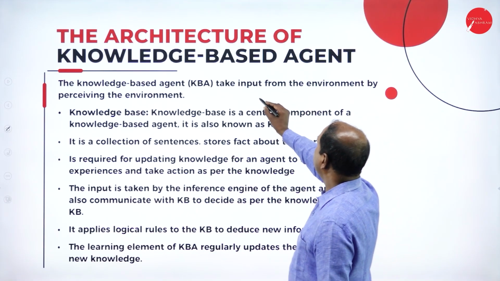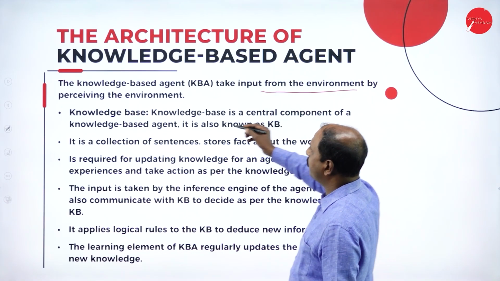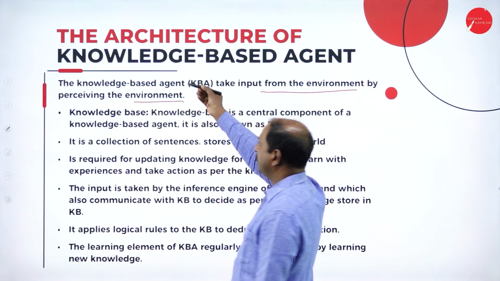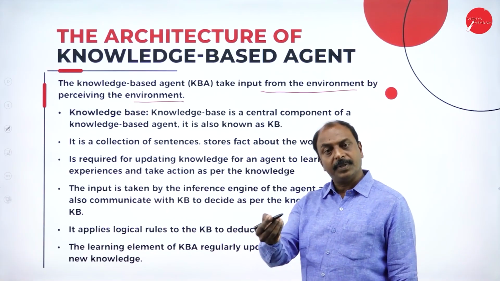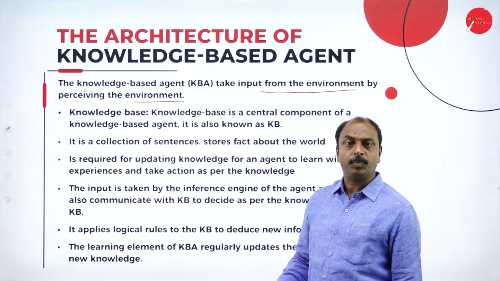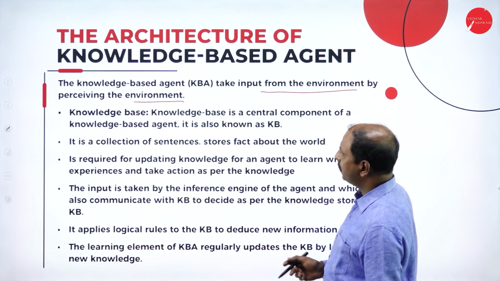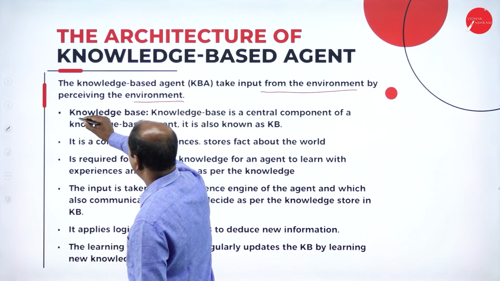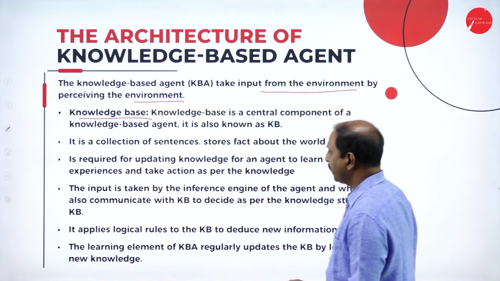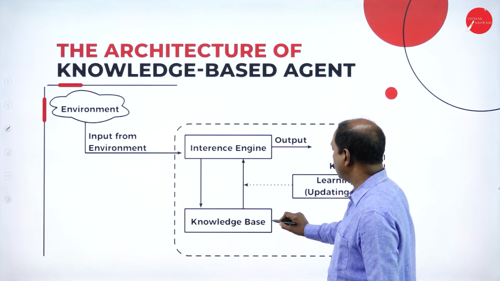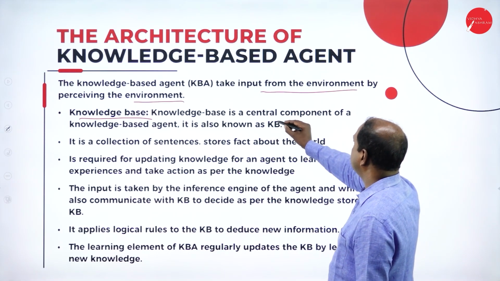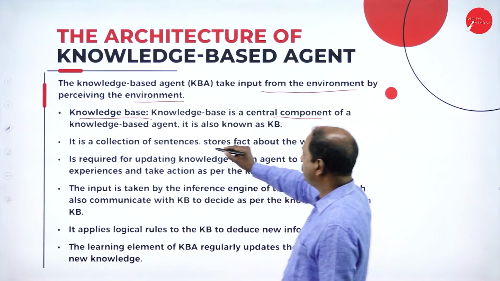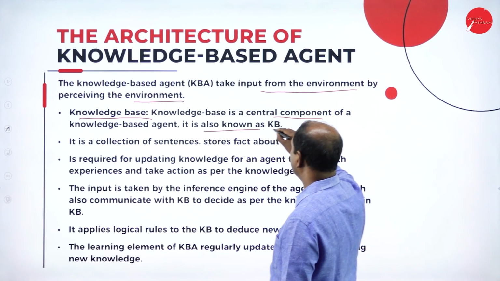It takes the input from the environment by perceiving the environment. That is the basic function of any agent in an AI system. Here, as we have seen, one of the components is the knowledge base. So what is a knowledge base? It is the central component of a knowledge-based agent, also known as KB.